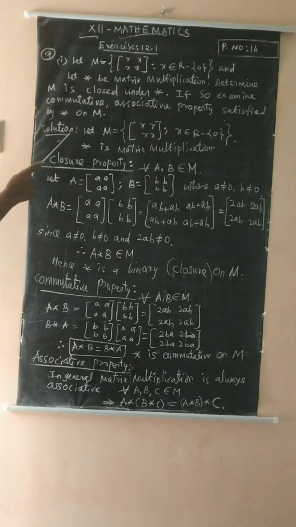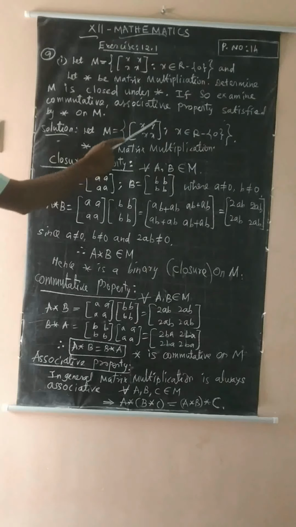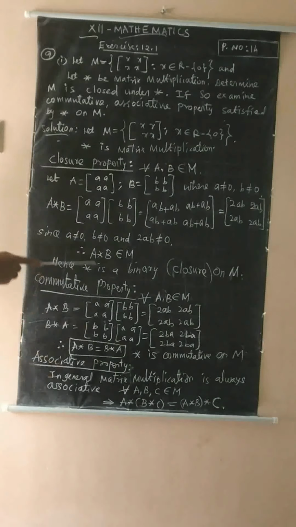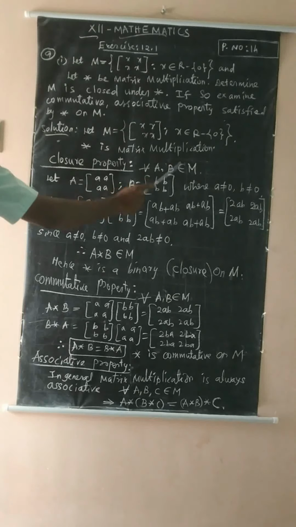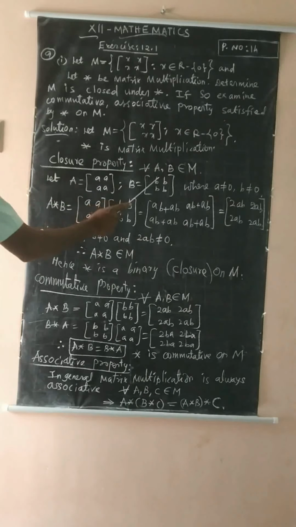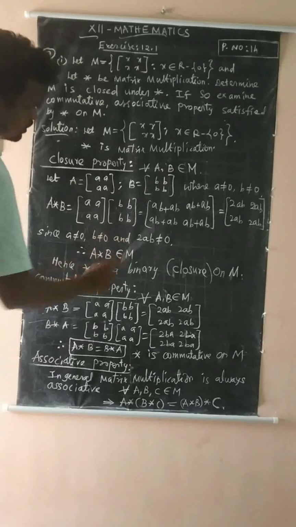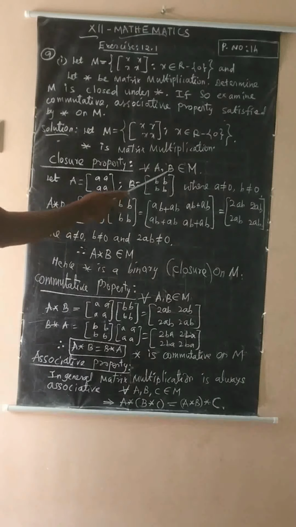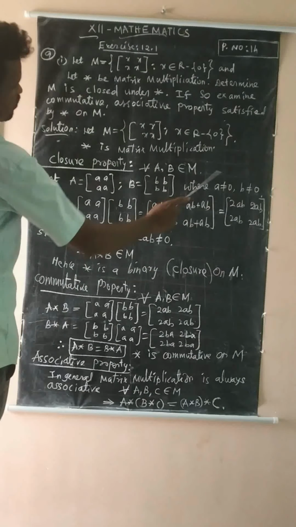Okay, now the solution. Let M be the set of 2 by 2 matrices x where x belongs to the set of all real numbers except 0. Here the binary operator is star. Star is matrix multiplication. So now the closure property. For every A, B belongs to M, capital A means we can choose a 2 by 2 matrix, and B means a 2 by 2 matrix B, where A is not equal to 0 and B is not equal to 0, because the set is all real numbers except 0. So the A value and B value are not equal to 0.